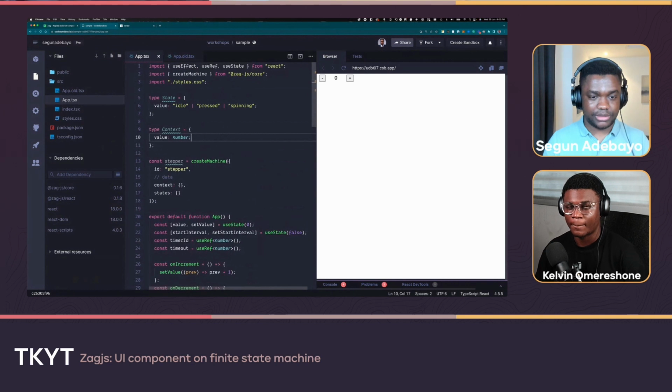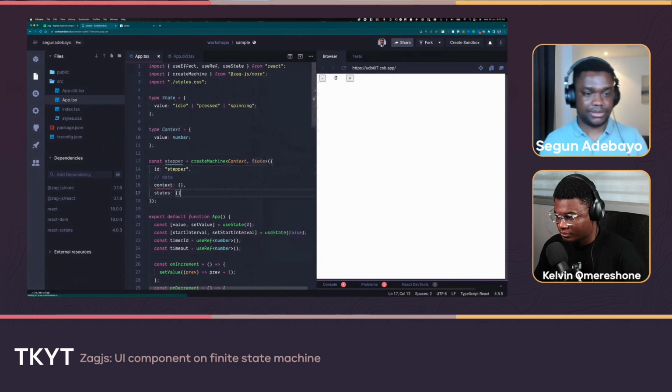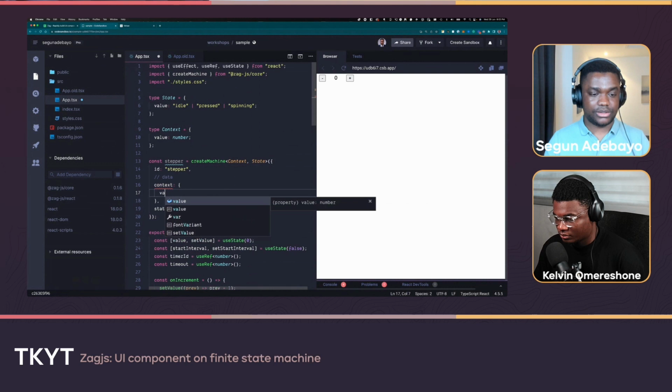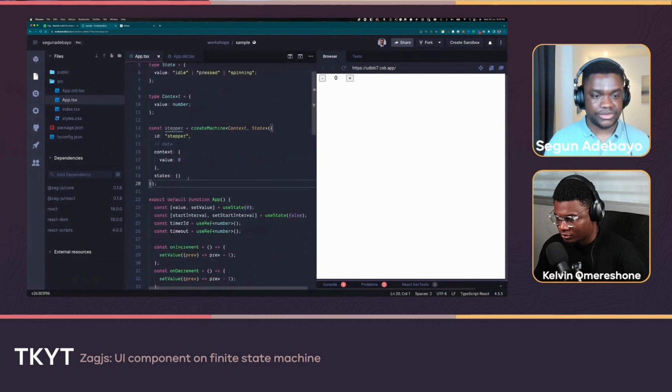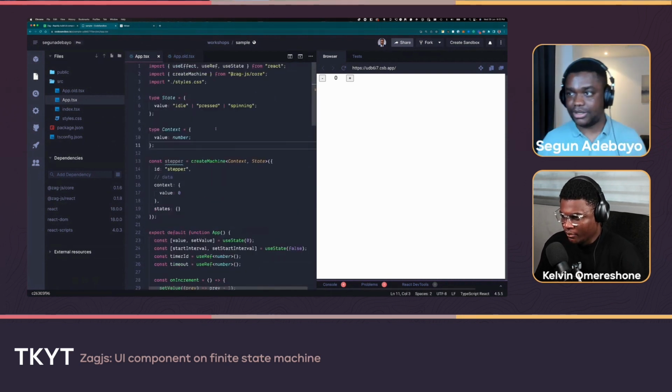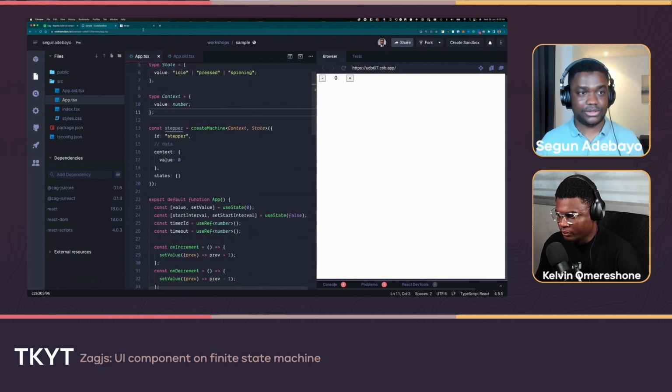So in here, because this is a TypeScript project, I put in the context and the state. So at least from a TypeScript perspective, we're good to go. And then the context here is yelling at us. Let's supply an initial value of 0 to start. And now let's go model this system, and we'll see how fast we can actually do that.